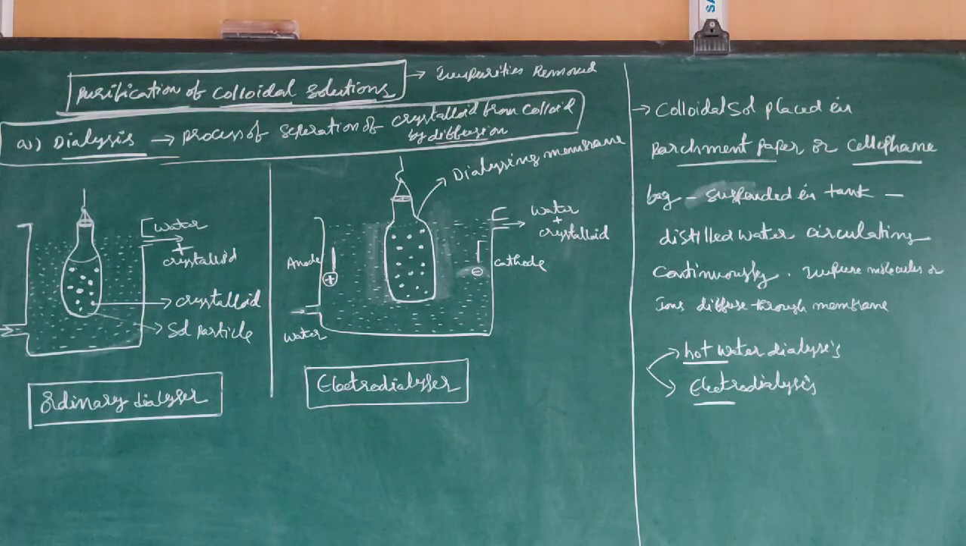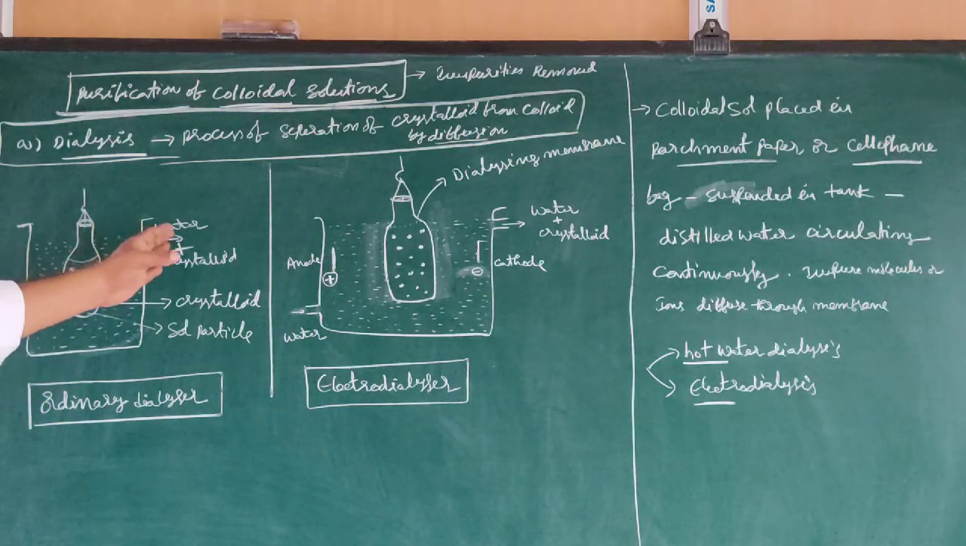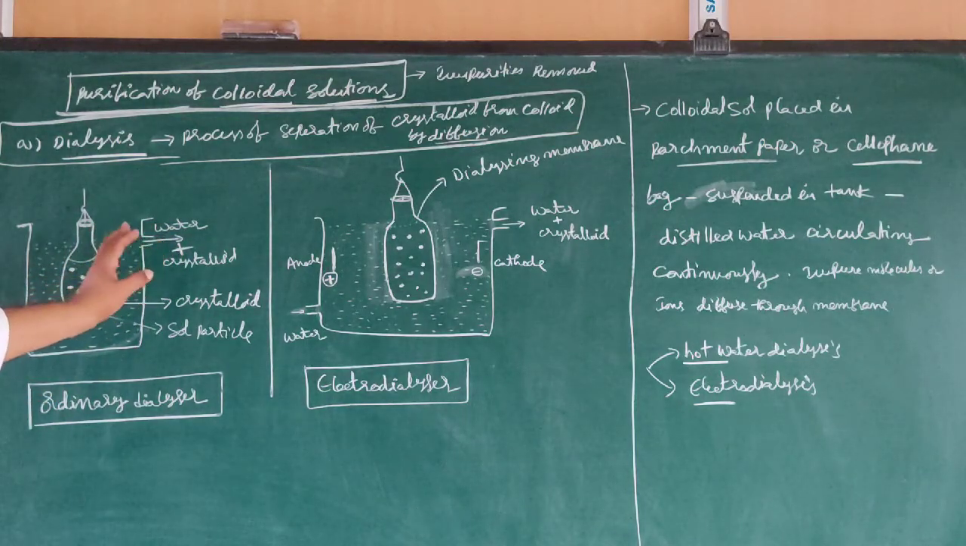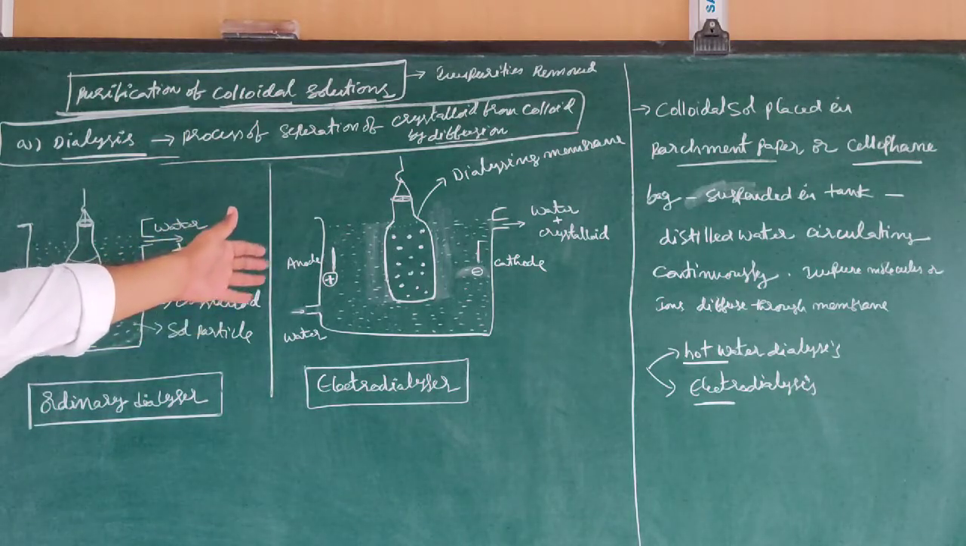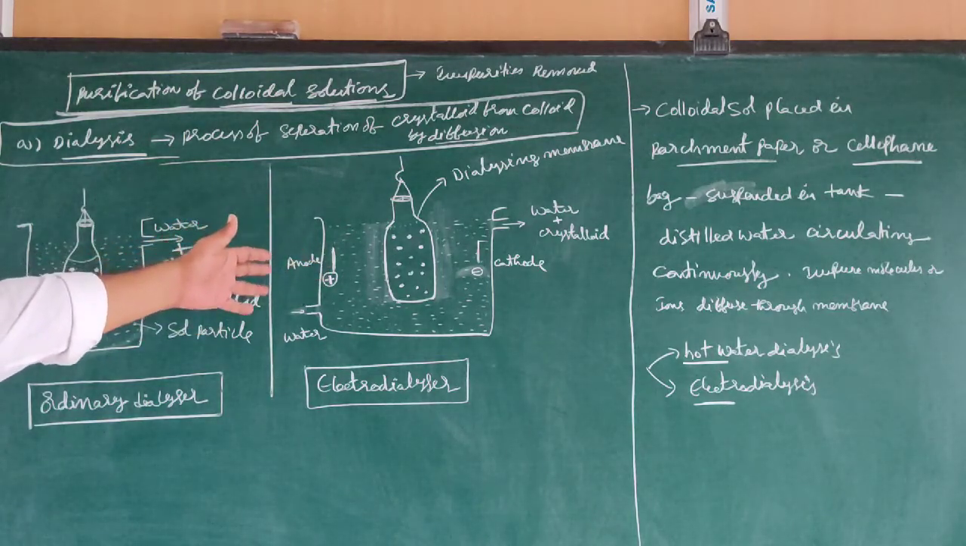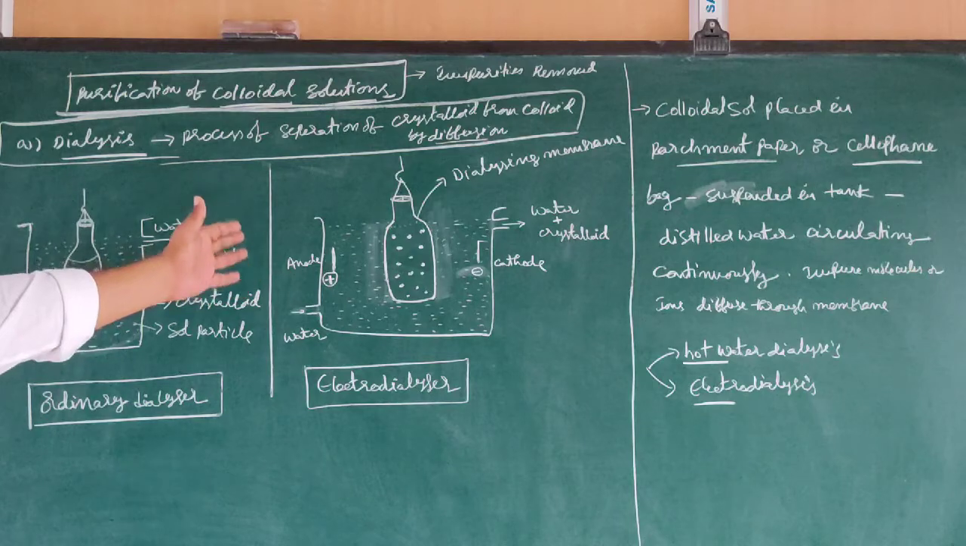If you observe, this is ordinary dialysis. From here, water is moving. This is the colloidal solution. These are the crystalloid particles, these are salt particles. Water will come in from this direction and can move with the crystalloid like this. Here we can use an anode and a cathode. This process is called electrodialysis.